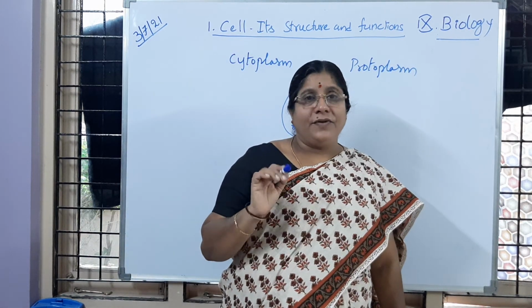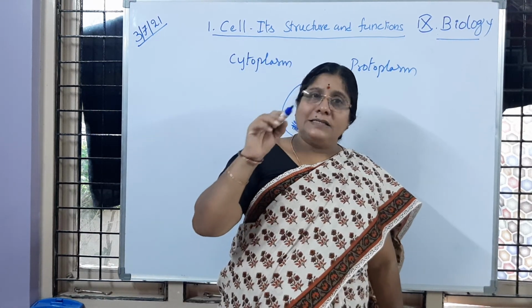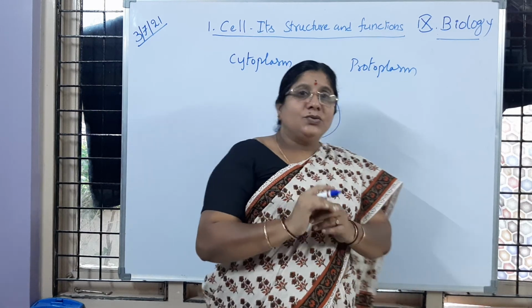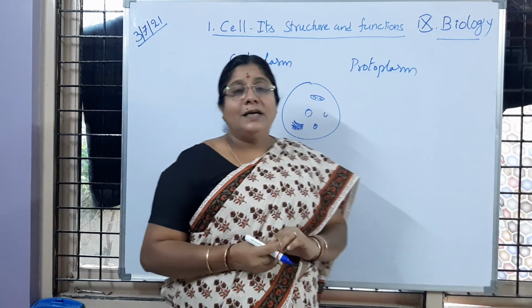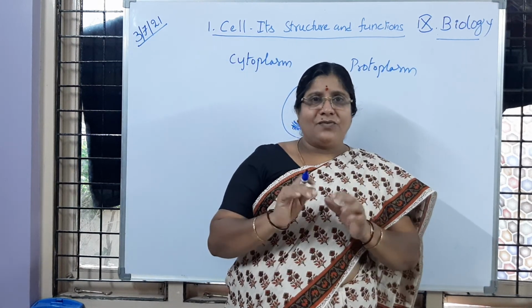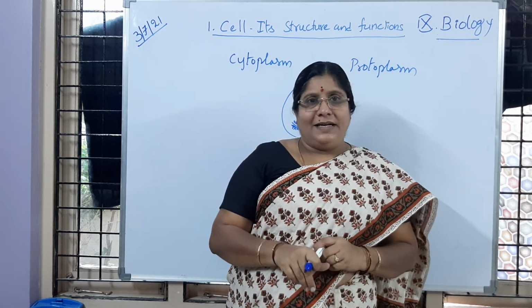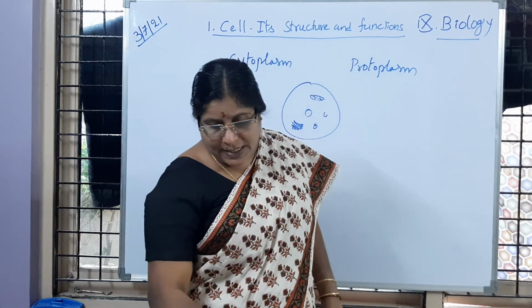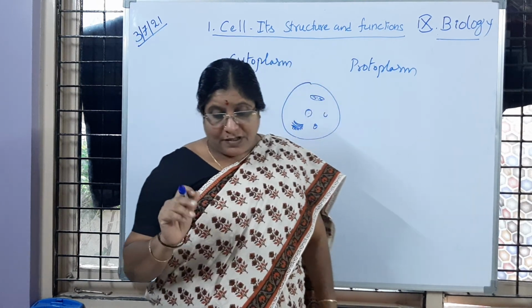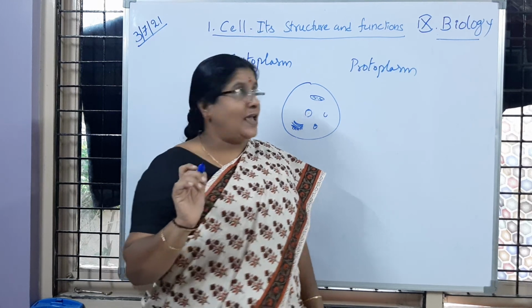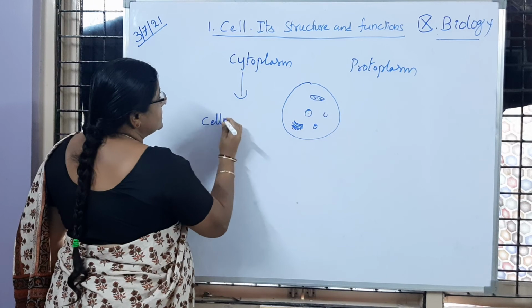After the discovery of the nucleus, we came to know that all the cell organelles have their own membranes, so the protoplasm was renamed as cytoplasm. Cytoplasm means that medium where the cell organelles are present inside the cell. Is it clear to children? So protoplasm was renamed as cytoplasm, which is said to be cell fluid. So actually, what is the meaning of cytoplasm, children? It is said to be cell fluid.